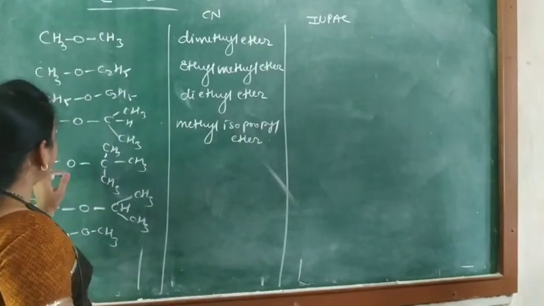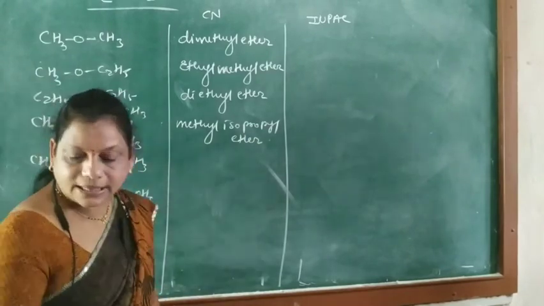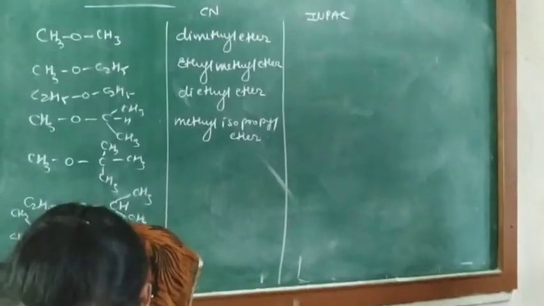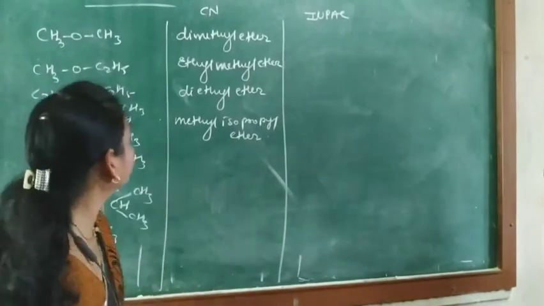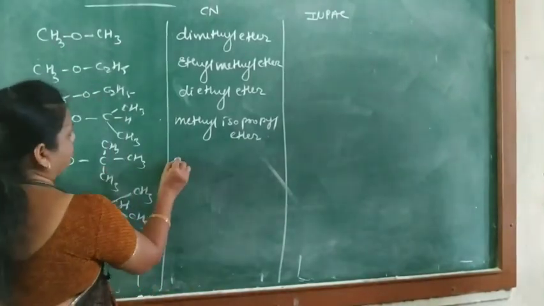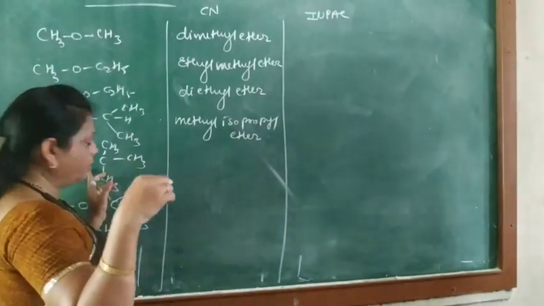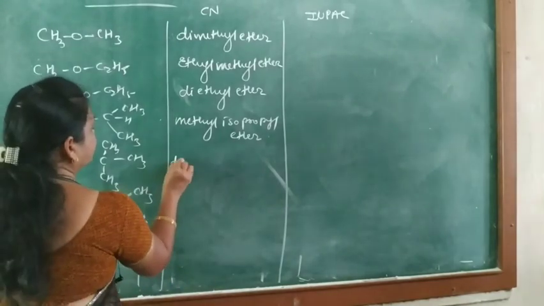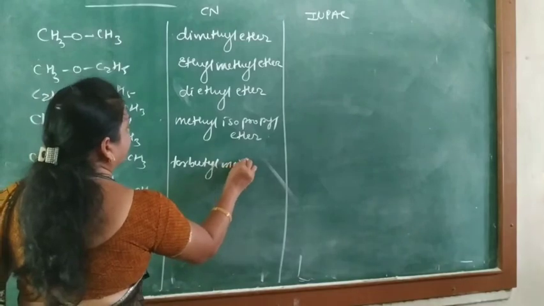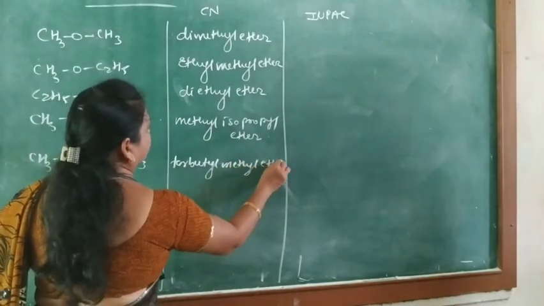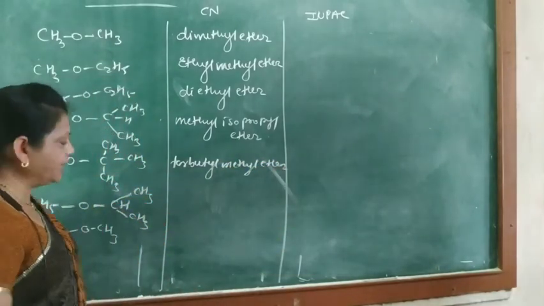Next one, that is methyl and this is a tertiary butyl. Here methyl, butyl, B is before M, and therefore this is tertiary butyl methyl ether.